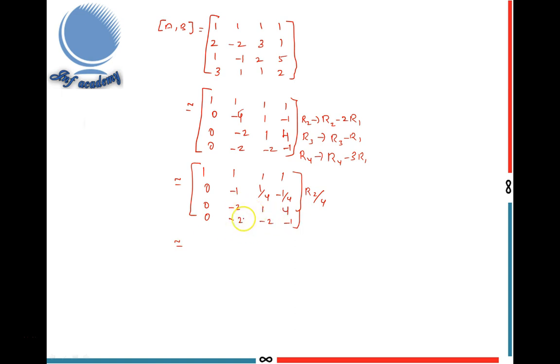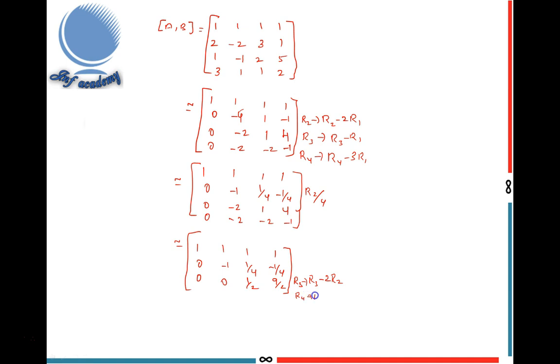This element into 0. First row is same, 1, 1, 1, 1. Second row 0, minus 1, 1 by 4, minus 1 by 4. And R3 gives R3 minus 2R2. Multiplying this row by 2, we can get minus 2, and subtracting these two, we can get 0. So 0, 0. Finally, I got 1 by 2, 9 by 2.